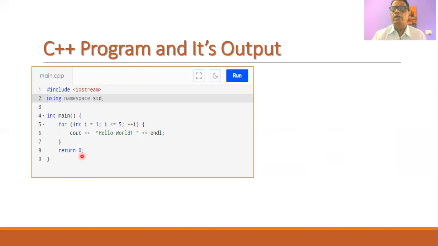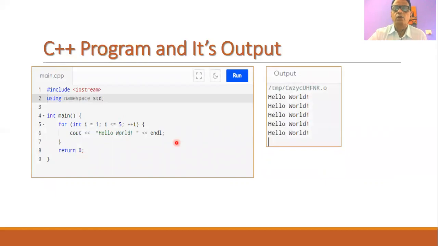Whenever we type such a program in the editor window and run it, you can easily observe that I will get the output like this. One can easily observe that this loop will be executed 5 times, and therefore 5 times this message hello world will be printed on the screen.